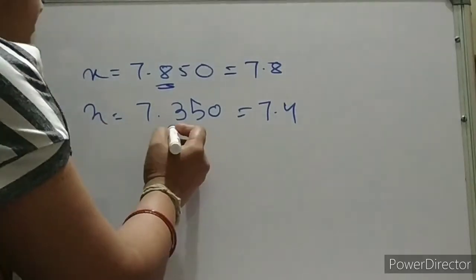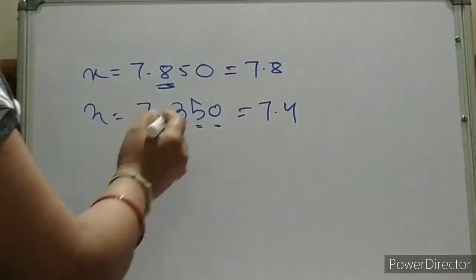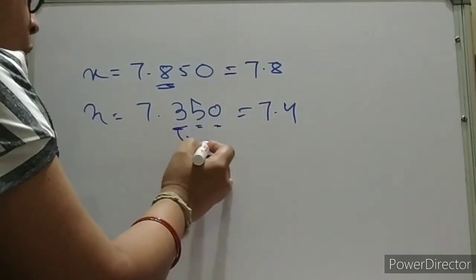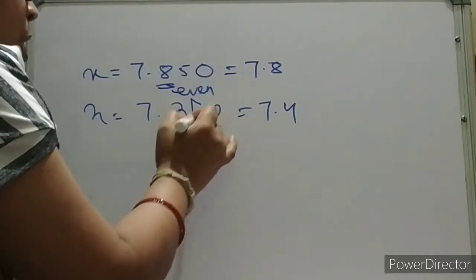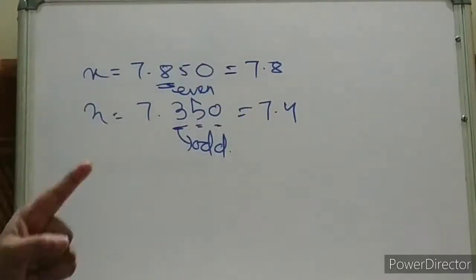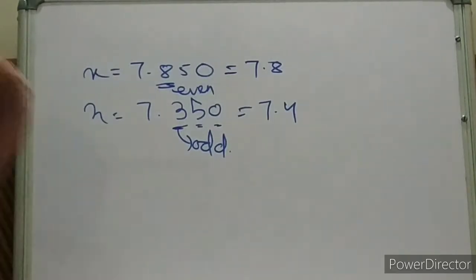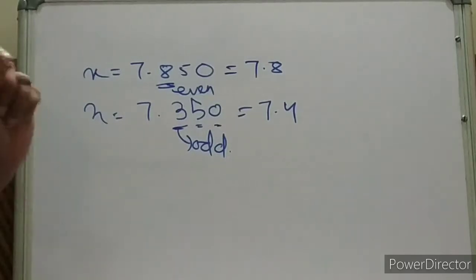Here, as you can see, it is the same 5 followed by 0, but the previous digit is odd. If the previous digit is odd, then you have to raise it by 1. Is it clear, children? Please write down all these rules.